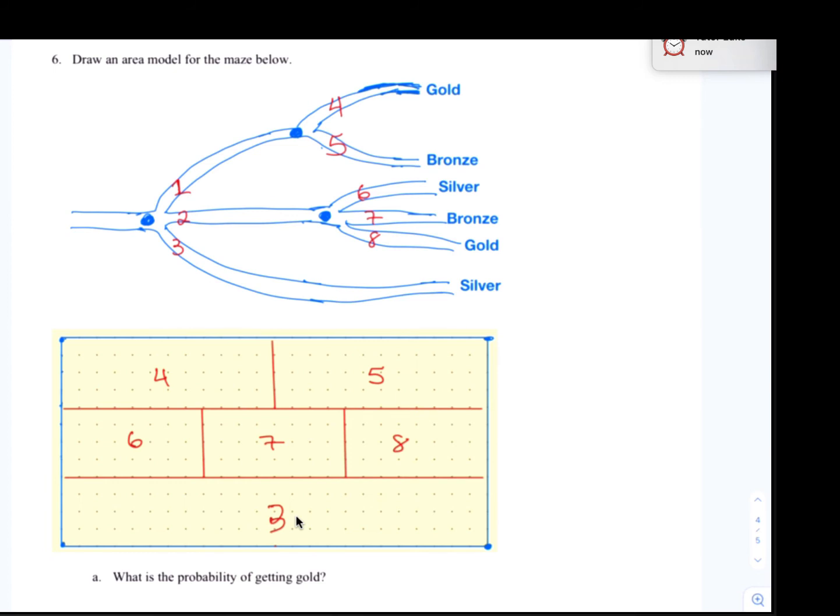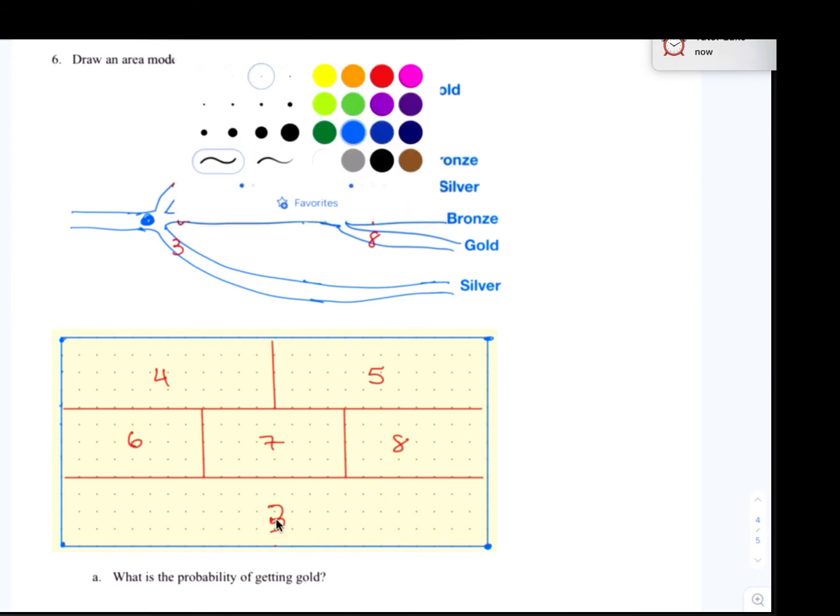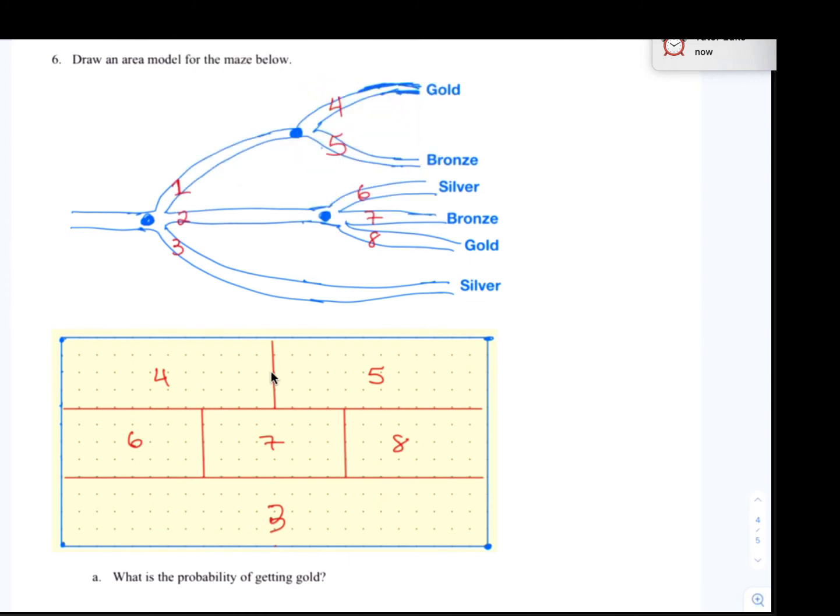All right, the next thing we want to do is we want to divide all of this space into smaller boxes so that all of the boxes that we see are the exact same size. So what you do is wherever you see a line, you just want to carry that all the way through. For instance, this line right here, I'm just going to carry that all the way down to the bottom. So I'll carry this line down to the bottom, and as I'm doing that, then this box that was a 7 splits into 2 smaller boxes, each of 7.